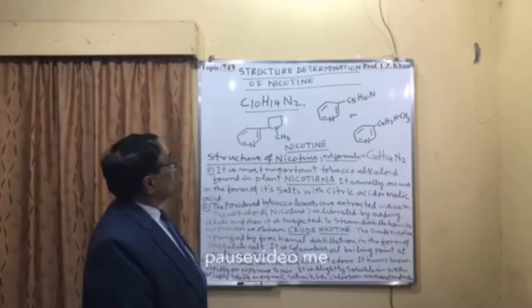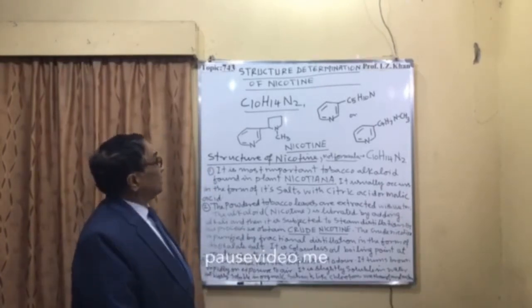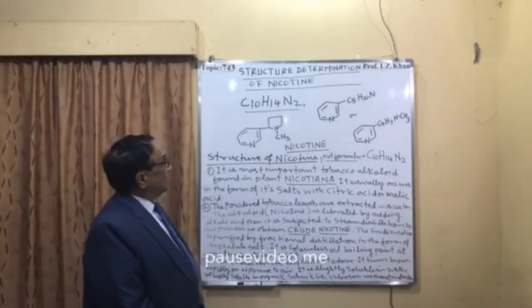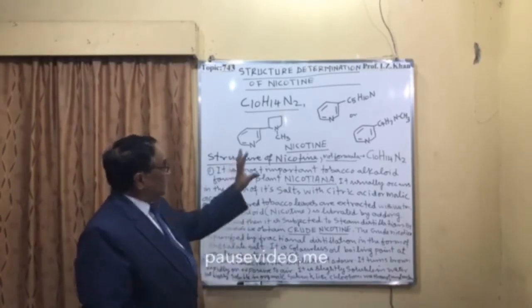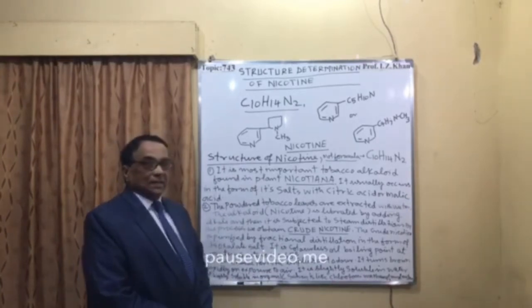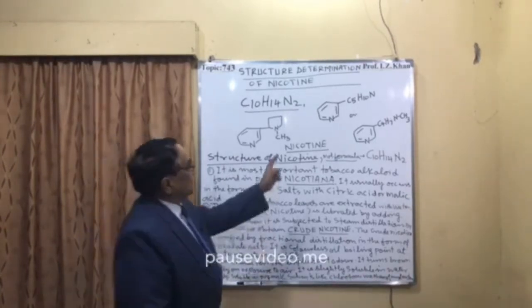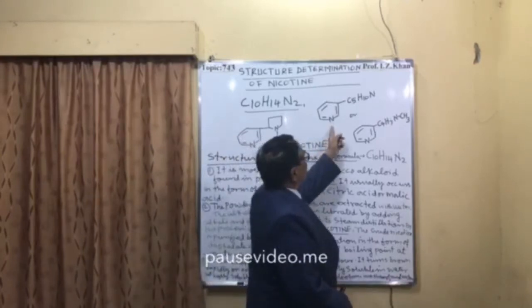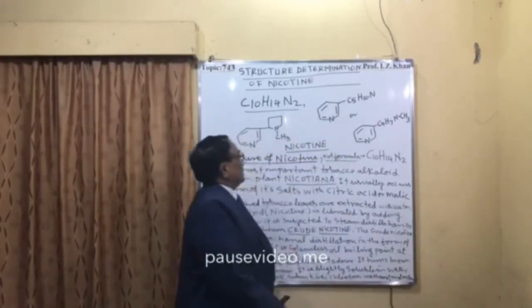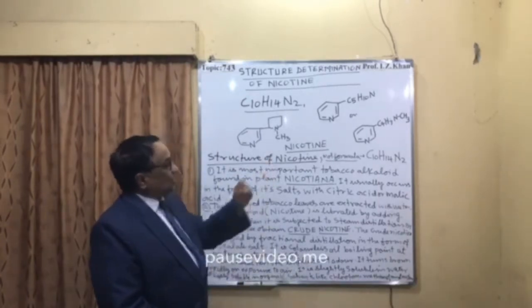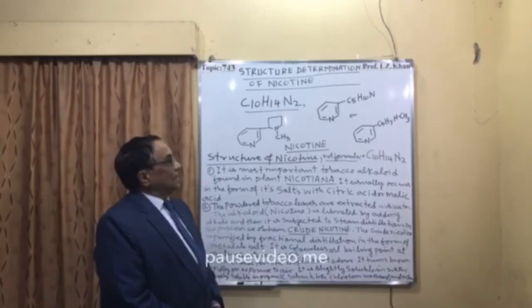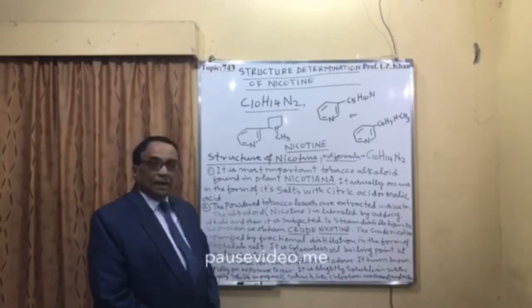So here is the structure determination of nicotine, C10H14N2, and these three possible structures are written here. One is this, where a benzene ring is attached with a side chain, and that side chain is C5H10N. The second one has a pyridine nucleus and the side chain is C4H7N, and very clearly a methyl group is there, which is attached to nitrogen.